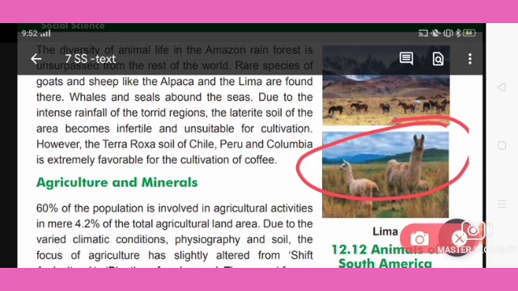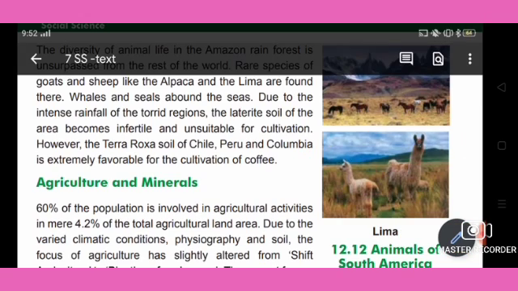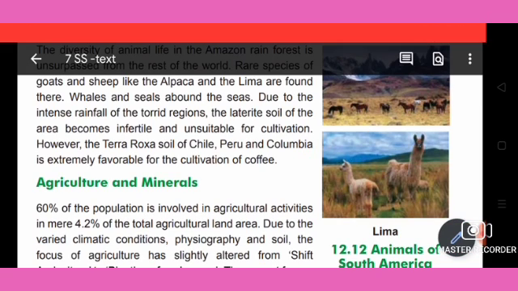Whales and seals are found around the area. The laterite soil of the area becomes infertile and unsuitable for cultivation because of the intense rainfall of the torrid regions.